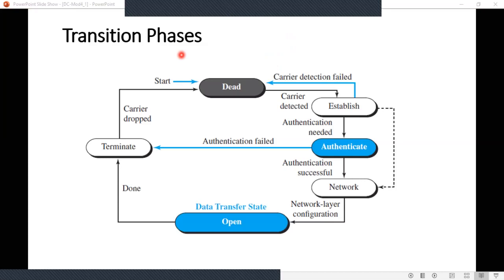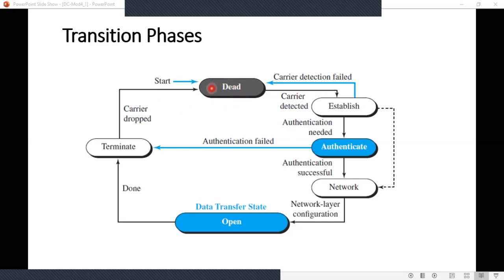The figure shows the transition phase diagram of the point-to-point protocol connection. This is the finite state machine representation. This finite state machine starts with the dead state.